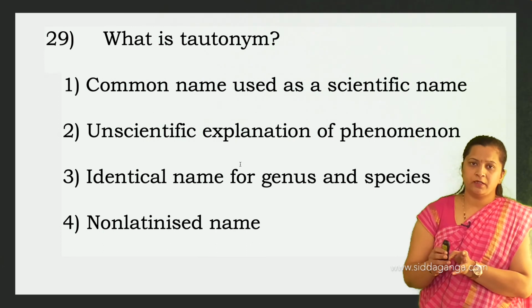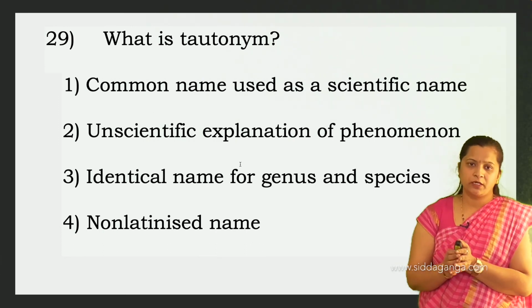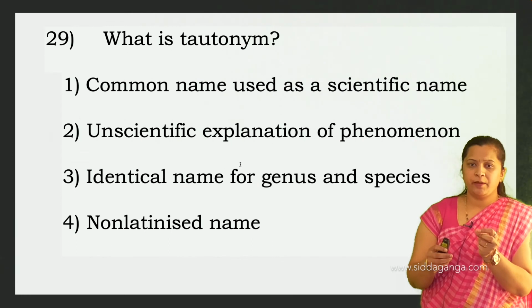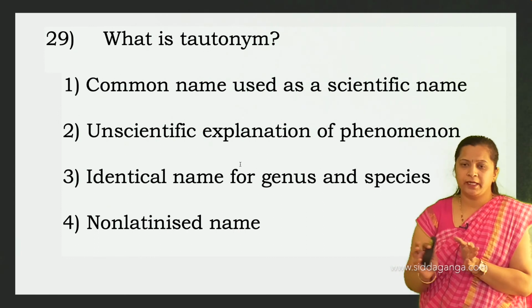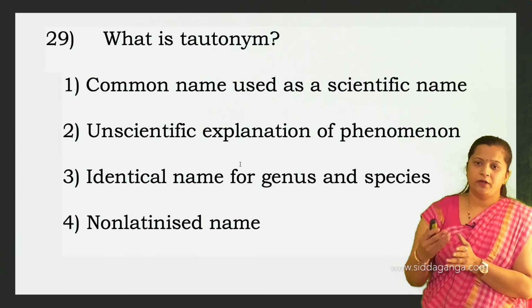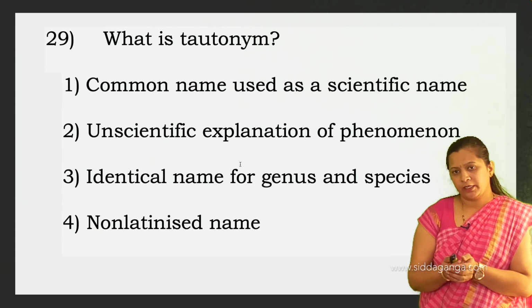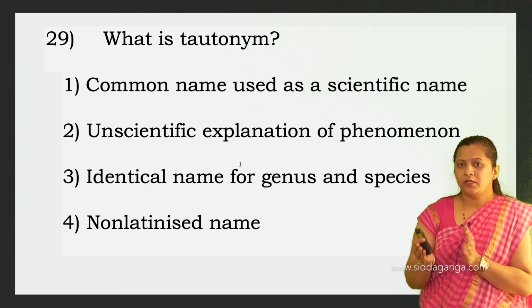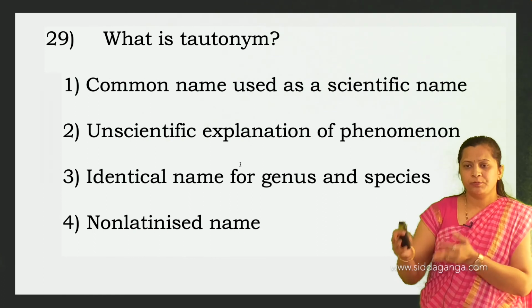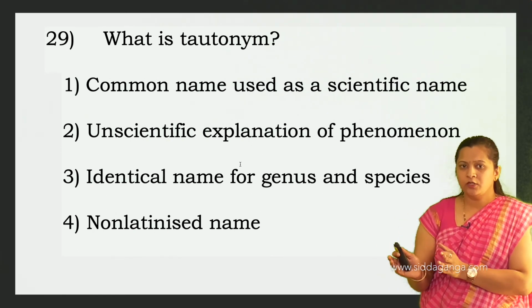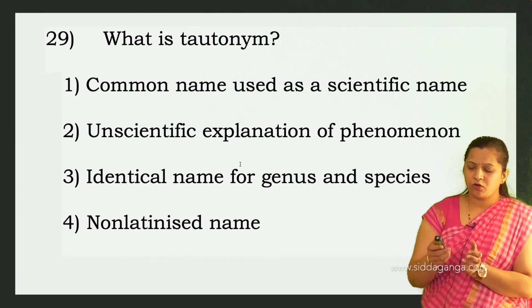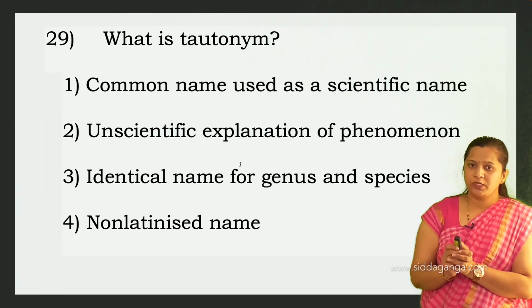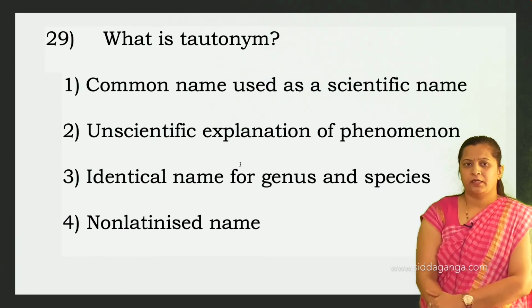Particularly with respect to animals, sometimes the generic name and the species name are identical, like Rattus rattus, and the scientific name of the Indian cobra, Naja naja. Genus name is the same, species name is the same. If both are identical, that is called a tautonym. So a tautonym is an identical name for genus and species. The third option is correct.